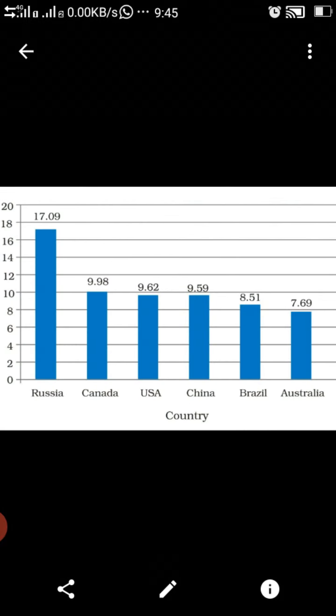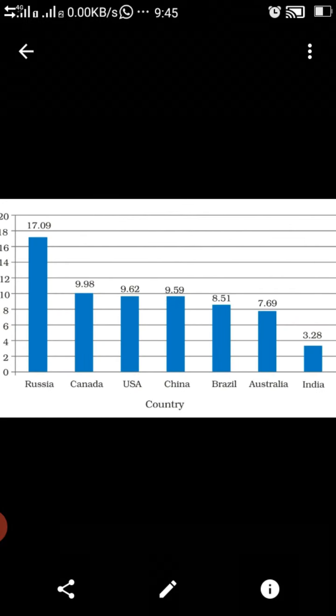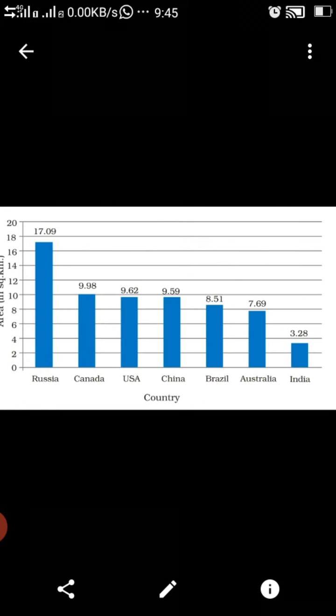Now children, as we have seen the area-wise landmass of India, now here is the graph of area-wise bigger countries. In your book you have the graph.